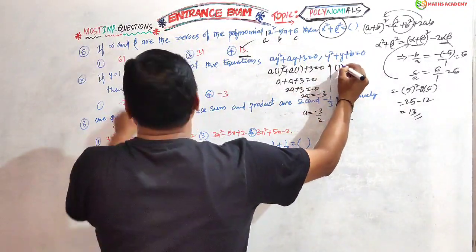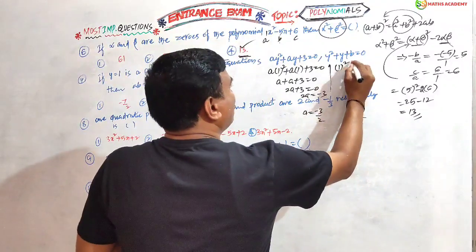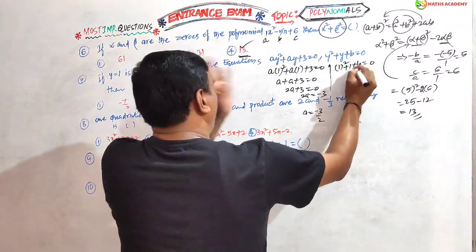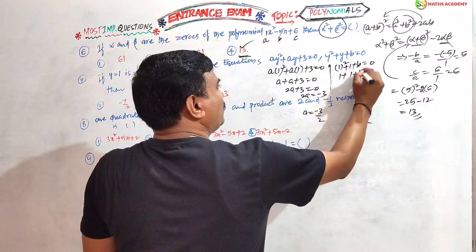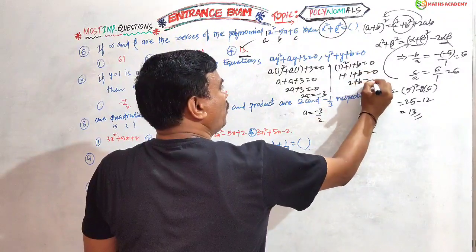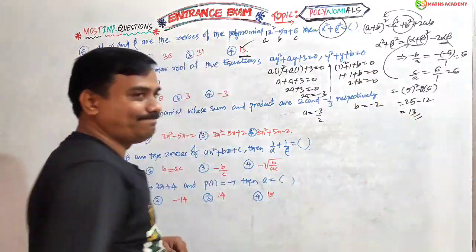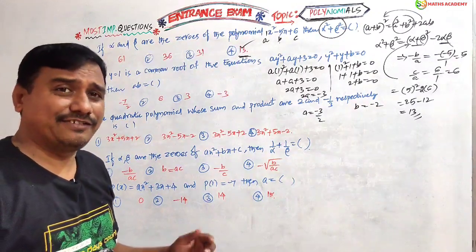Here y plus 1, because y equals 1. 1 square is 1, plus b equals 0. 1 square 1, 1 plus 1, 2. 2 plus b equals 0. b equals minus 2. Yes, we get the a value and the b value.